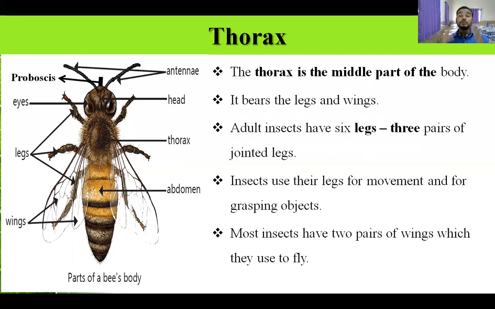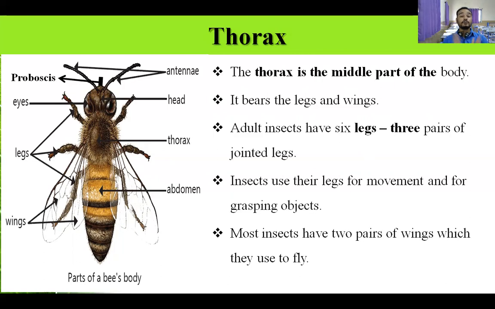Two legs are there for us, but insects have six legs, that is three pairs of legs, and they are using them for movement and also for grasping objects. And most of the insects have how many pairs of wings? Two pairs of wings. Wings means pank. And what is the function of wings? Using wings, they can fly from one place to another place.